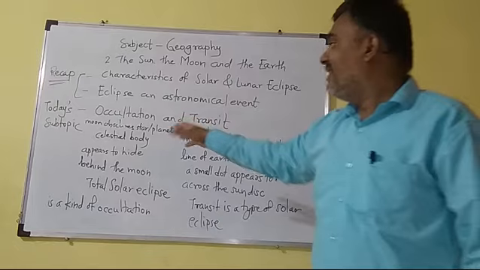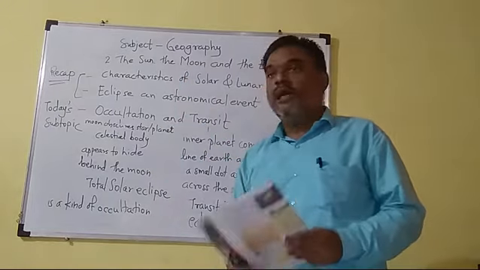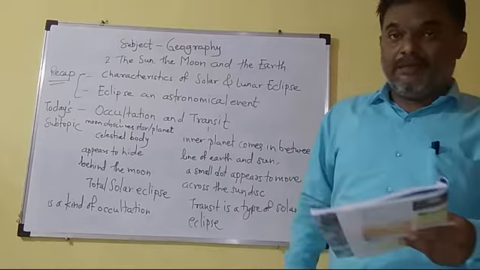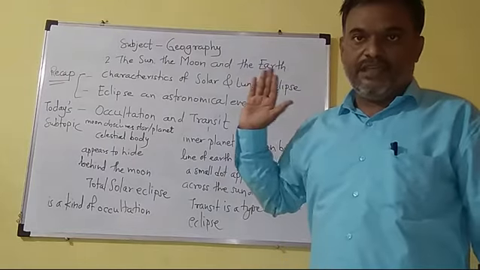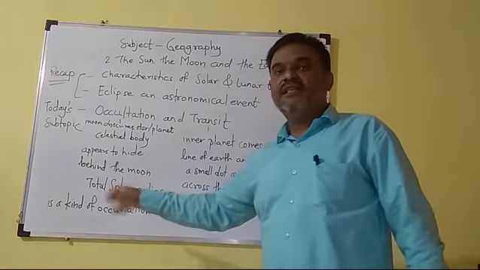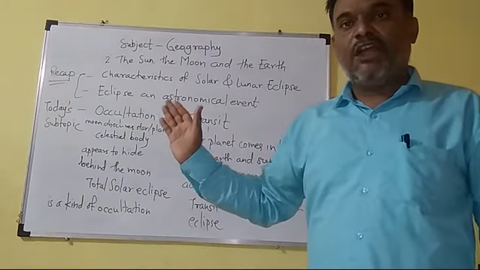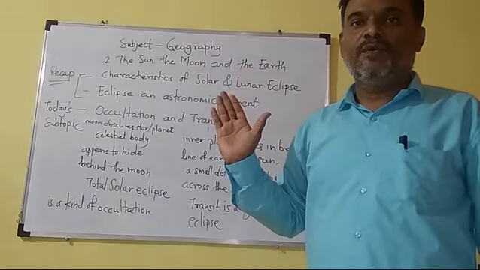It appears that that star or planet is hidden behind the moon, and this situation is called occultation. Total solar eclipse is a kind of occultation. In this situation, the sun is completely hidden behind the moon.